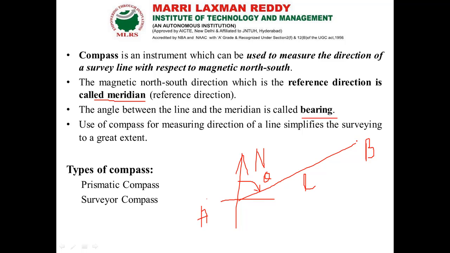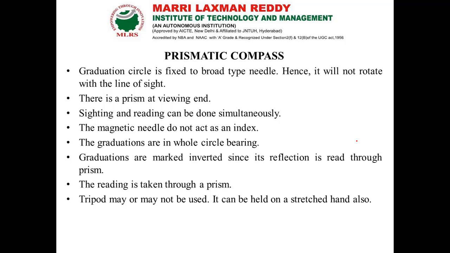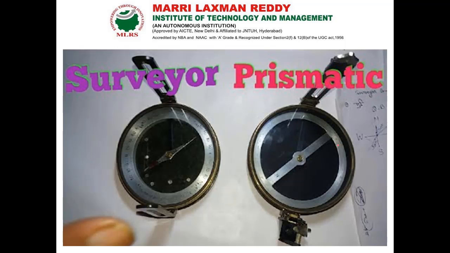Next, there are two types of compass we normally use in our surveying work. One is called the prismatic compass, another one is called the surveyor's compass. This figure shows our prismatic compass. This is called the surveyor's compass.